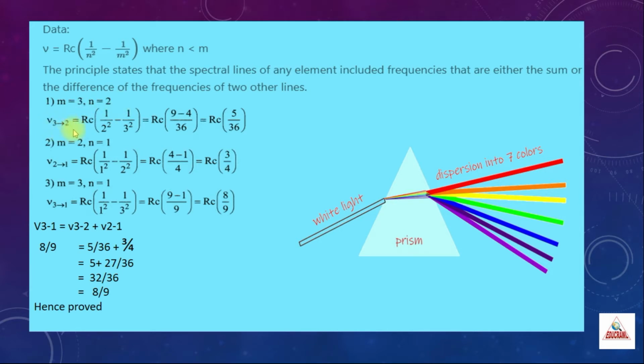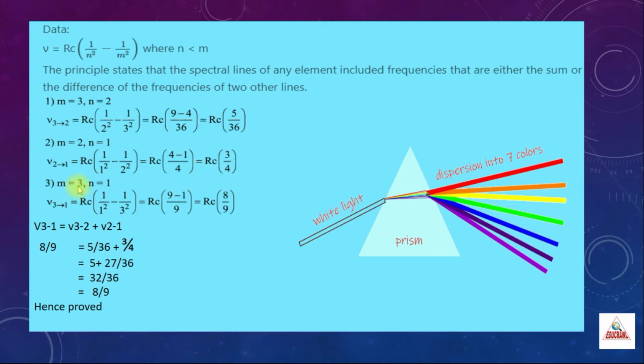The expression for frequency is Rc into, just substitute the values of m and n in the first equation, we get 1 by 2 square minus 1 by 3 square. Simplifying, you have to find the LCM. You will get Rc into (9 minus 4) divided by 36, which is equal to Rc into 5 by 36. Similarly, we have to find the frequency of the transition from m is equal to 2 to n is equal to 1, which is given by Rc into (1 by 1 square minus 1 by 2 square), which is equal to Rc into (4 minus 1) by 4. Taking LCM, we get Rc into 3 by 4.